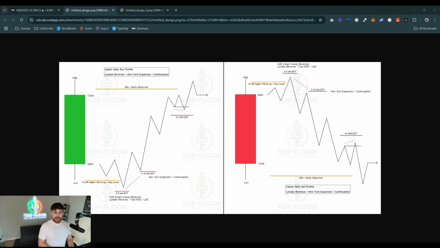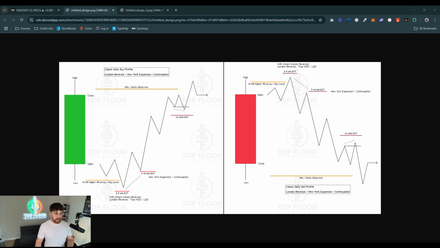And if we tap into a 1 hour or higher PD array in between the hours from 2 to 5 a.m. Eastern Standard Time, then we can expect New York to continue and expand to the daily objective or whatever draw on liquidity we're looking at. We can expect that daily candle to push higher and expand during the New York session. And then we can expect that the low that came in London, in between the hours from 2 to 5, is going to be the true low of day.